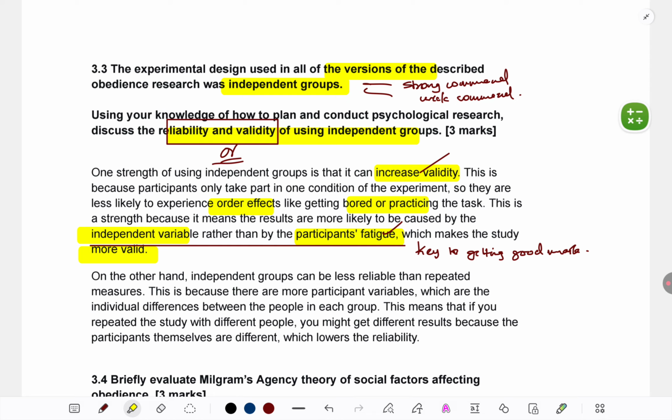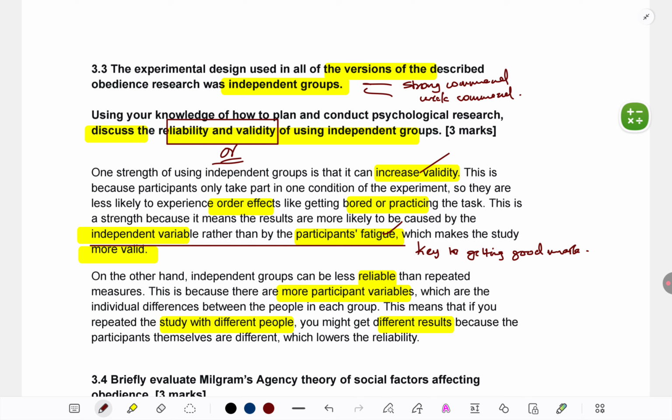Okay, coming to reliability again. Why will reliability decrease? See, discuss, show your understanding. So here also I'll show you: because there are more participant variables, individual differences can influence results. If you repeat the study with different people, you might get different results because individual differences between them might be different. You can reduce the length.